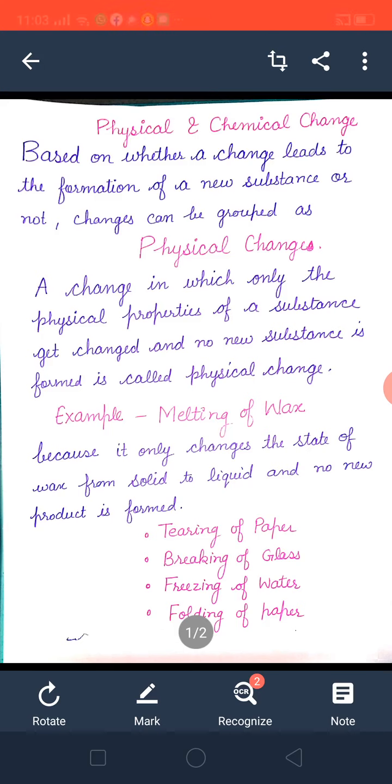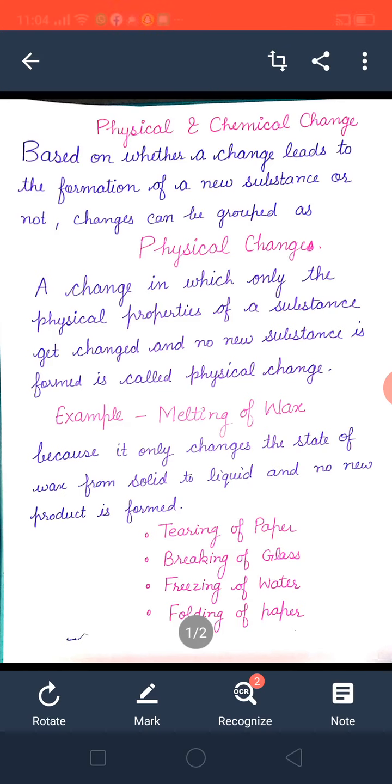Based on whether a change leads to formation of a new substance or not, changes can be grouped as physical change and chemical change. Now, physical change. Can you define physical change? A change in which only the physical properties of a substance get changed.